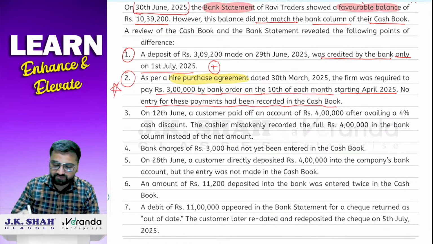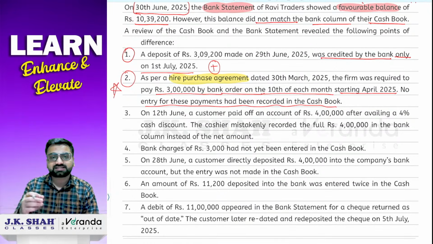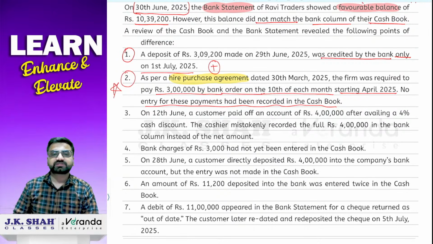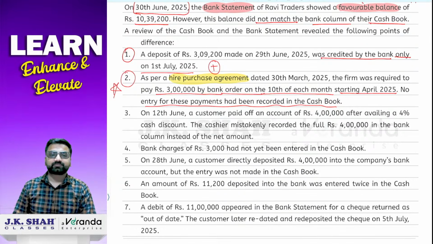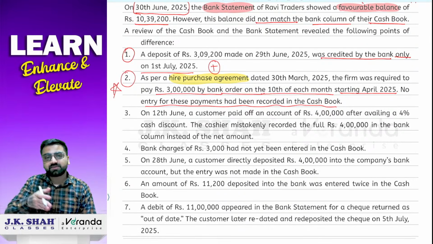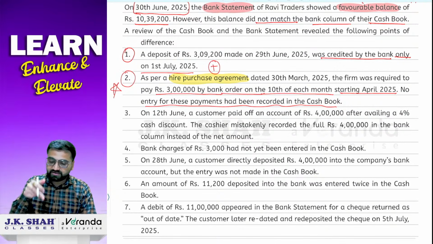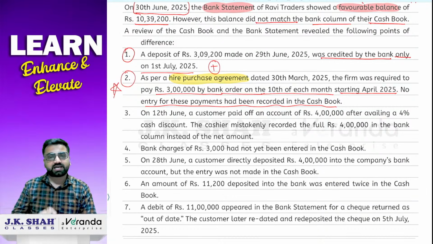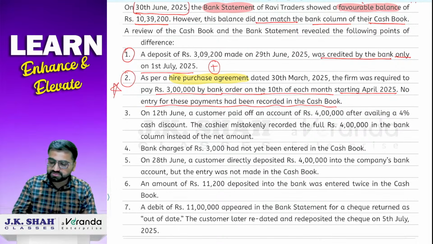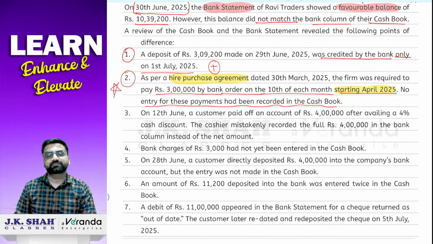Okay. Now, first of all, before we do plus or minus, you need to understand what exactly is hire purchase system or hire purchase agreement. See, what happens is hire purchase का मतलब क्या होता है? For example, if you have taken any electronic appliances on credit basis, तो आपने down payment pay कर दिया होगा, and then rest of the amount आप EMI basis पे pay करोगे. That is known as hire purchase. Okay. So what they have told you, your business has also entered into a hire purchase agreement on 30th March. And उसके जो EMIs है वो start होंगे from which month? See, they have told you starting from April 2025.